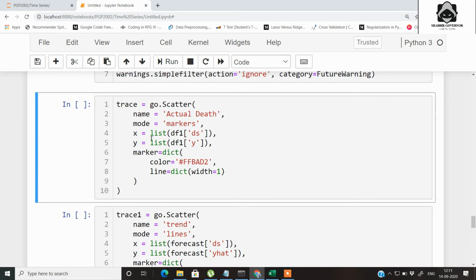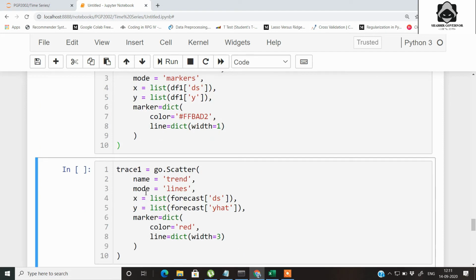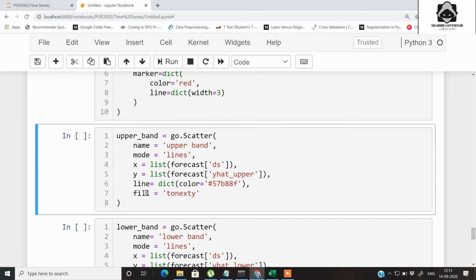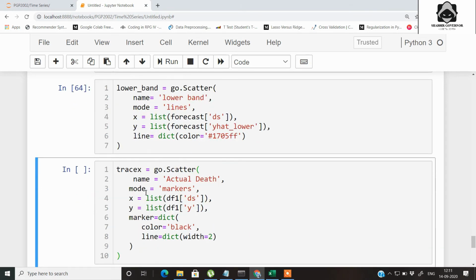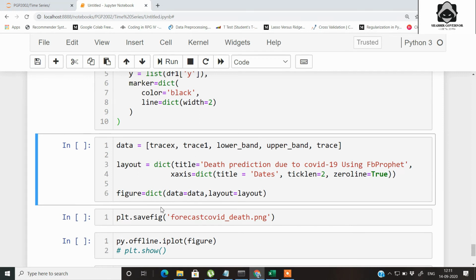We just plot all the components that we have got from the data frame. We first plot the trace using the go scatter method, and we pass in the attributes that are essential. Pass the color so that the trace is identifiable to us. So let's run it. Then we also go for trace 1. We go for the upper band. We go for the lower band. We go for the trace X, and then finally we capture this in this data object, and all these things are captured in this list.